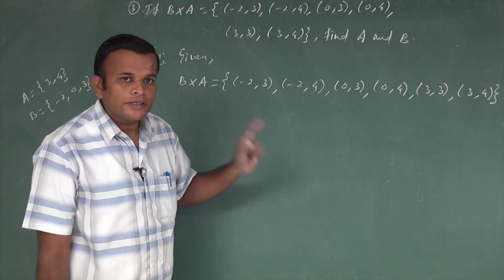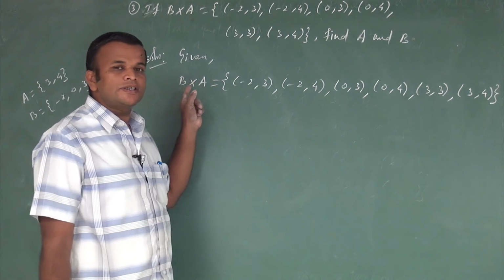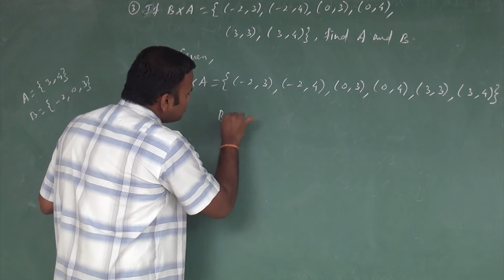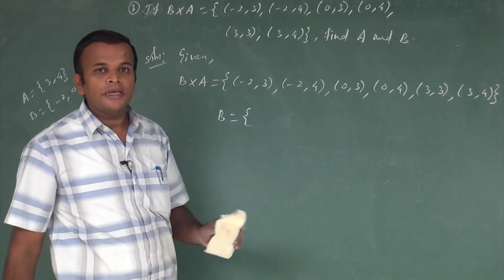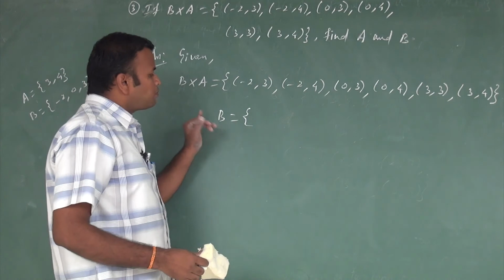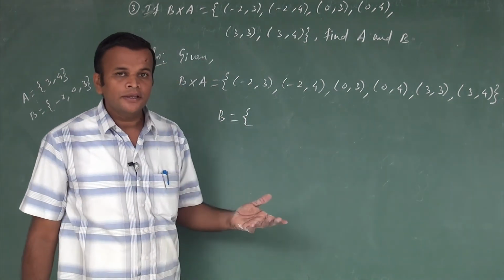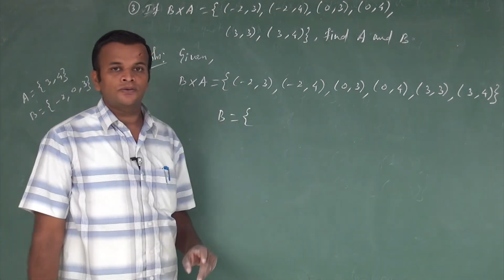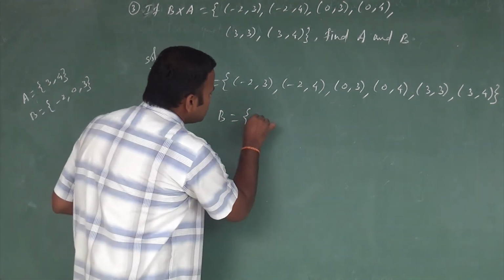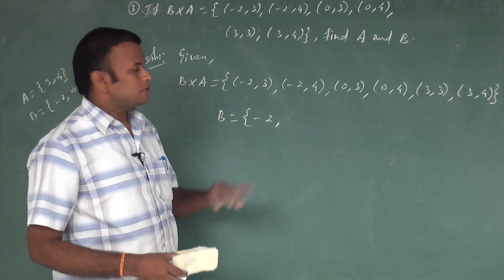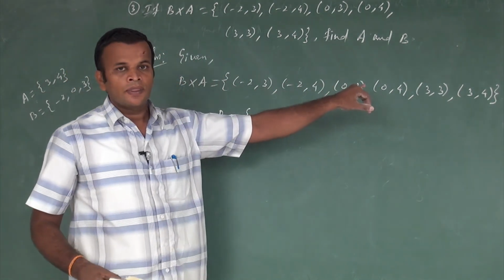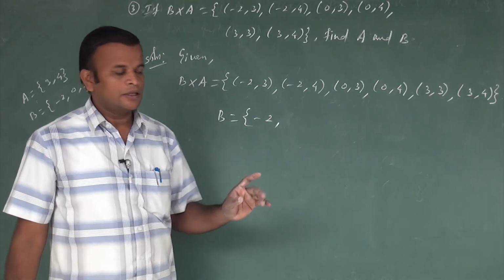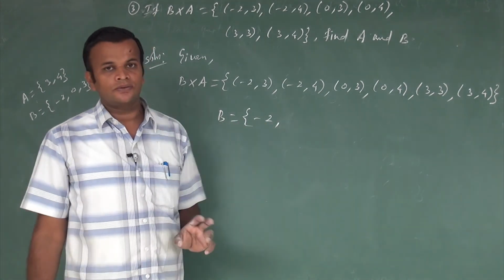But here the first set is B and the second set is A. So what is the first possible number in the set B? Do you identify? The first number is minus 2. Even though minus 2 lies many times, we write it only one time. So the first value of B is minus 2.